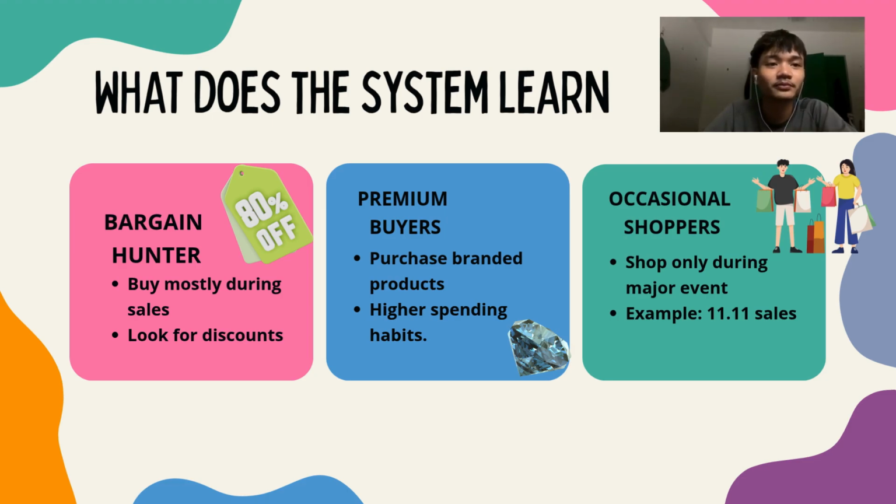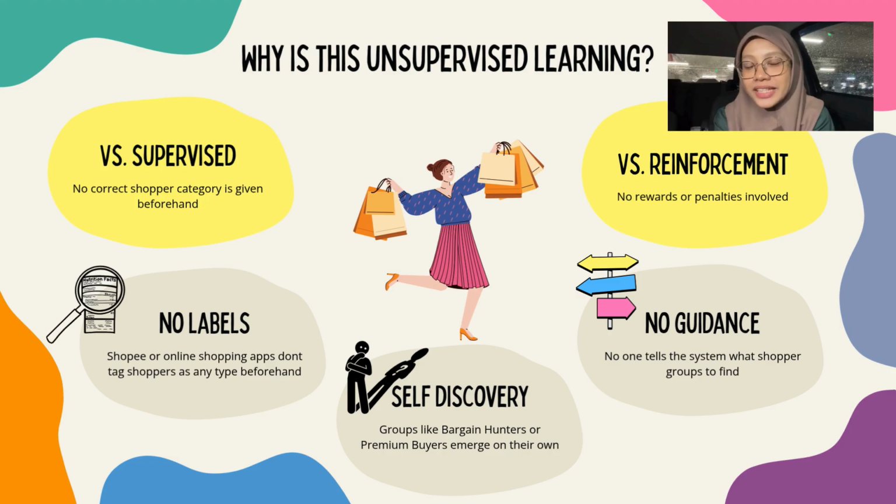Thank you. So why is customer segmentation on platforms like Shopee or Lazada considered unsupervised learning? Here is the main key difference: there is no labeled answer guiding the system. We can compare this to supervised learning, where the system is trained using data that is already labeled with the correct answer. For example, an email that is already marked as spam or not spam. Nobody pre-labels a shopper as a bargain hunter or a premium buyer before the system starts learning.